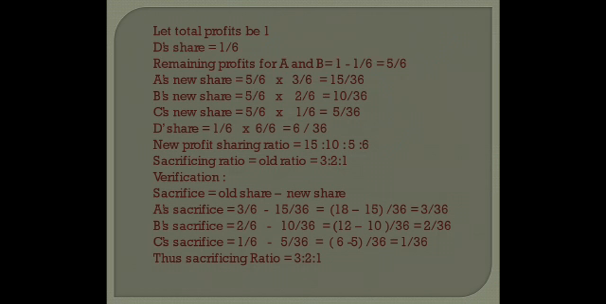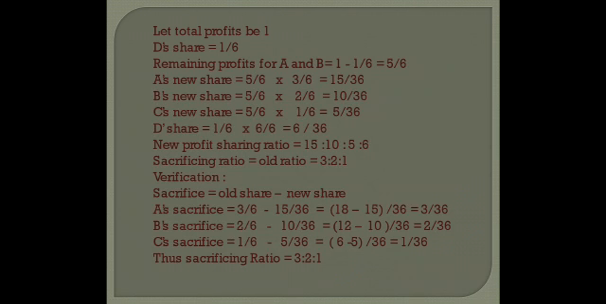So A's sacrifice will be his old share, which is 3/6, minus his new share, which is 15/36. So when we calculate, it comes out to be 3 by 36. B's share is 2 by 6, the old share, minus the new share 10 upon 36. When we calculate, it comes out to be 2 by 36. Then C's sacrifice, his old share 1 by 6, minus the new share 5 by 36. So when we calculate, it comes out to be 1 by 36. So the sacrificing ratio is 3:2:1. Hence verified, children. Now it is clear that whenever we get a question on case 1, we will not calculate the sacrificing ratio.